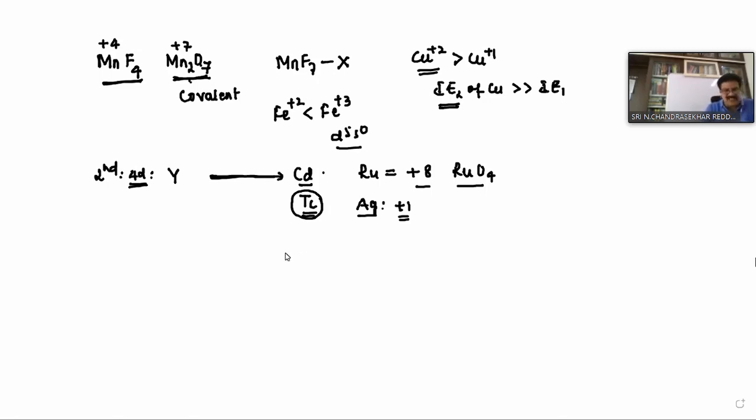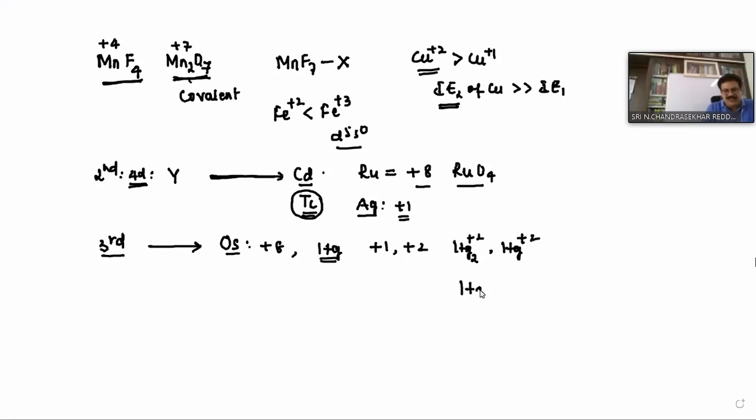Next, we take the third transition series. In the third transition series, which element exhibits the highest oxidation state? Osmium, with the +8 oxidation state. And one more point, the last element is mercury. Mercury can exhibit +1 and +2 oxidation states. For +1 we write Hg2 2+, and for +2 we write Hg 2+.